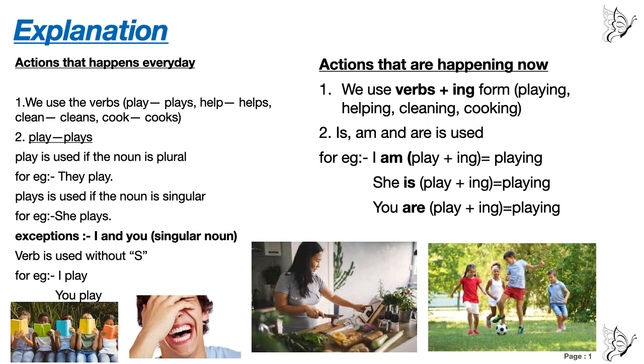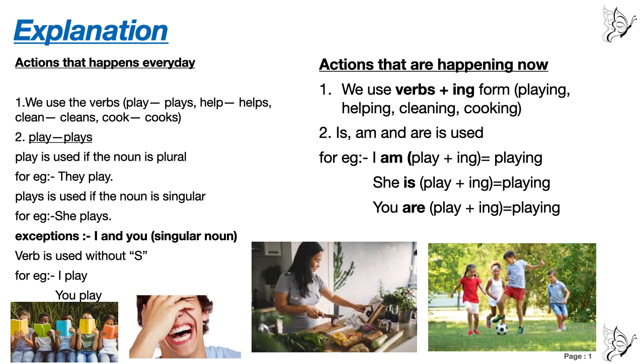How? For example, I am. Don't say I is or I are. Okay? With I, you will always use am. If you say I is reading, I is playing, then your sentence is incorrect. I am play plus ing. Play is a verb, plus ing is equal to playing.